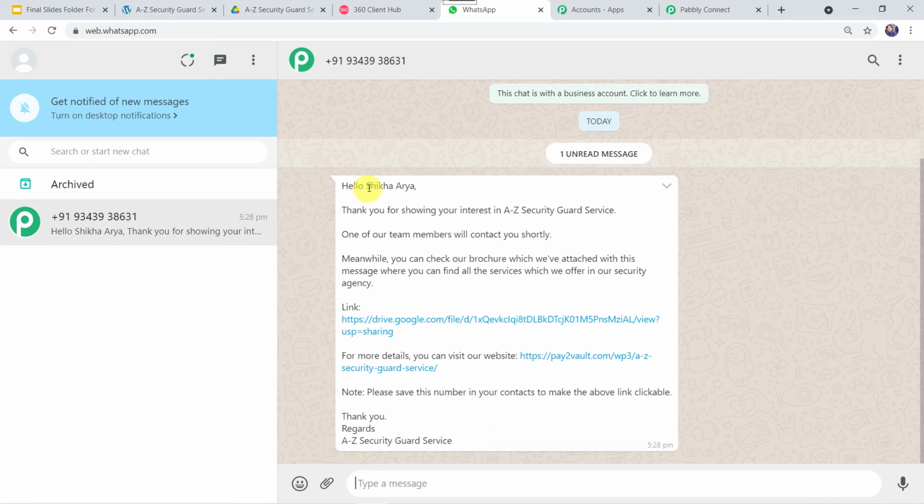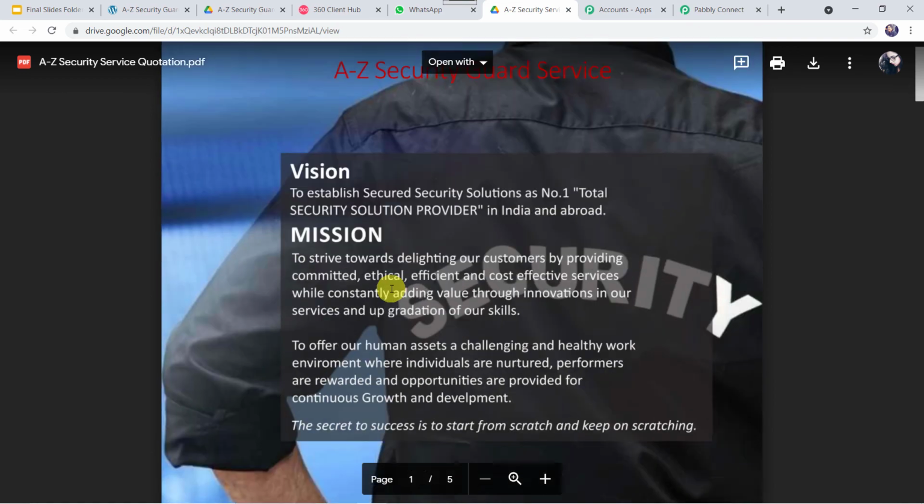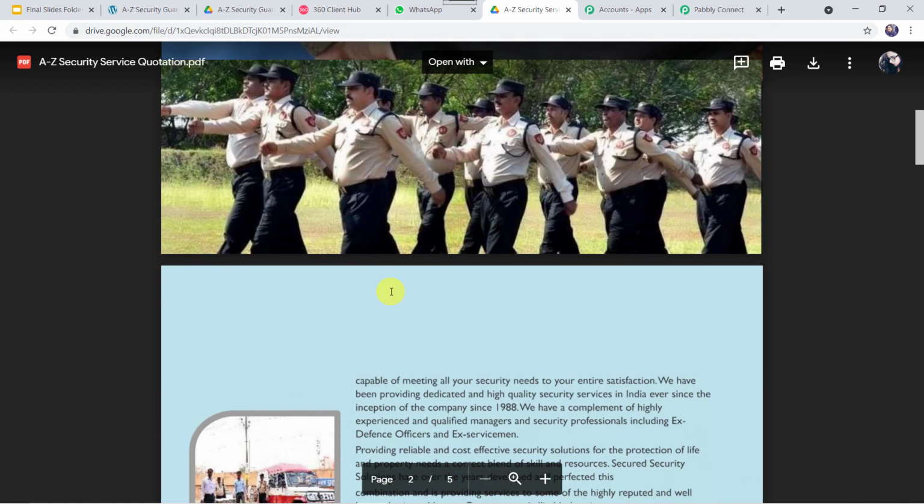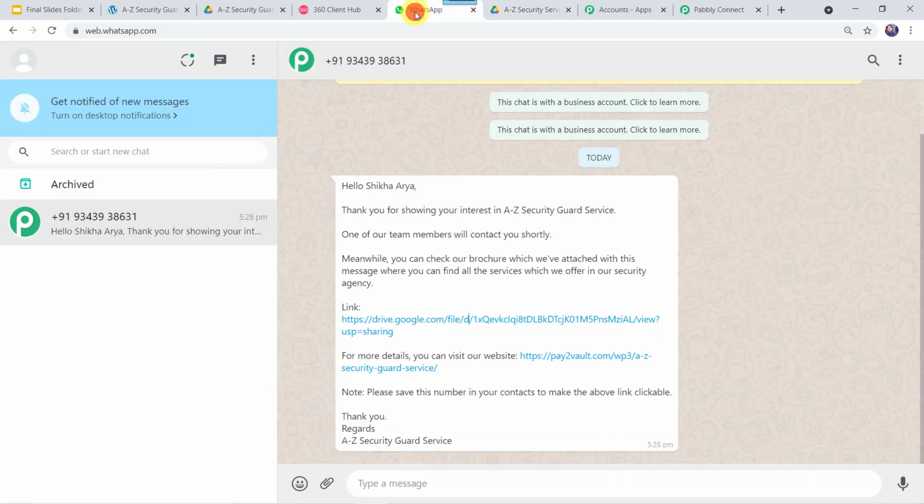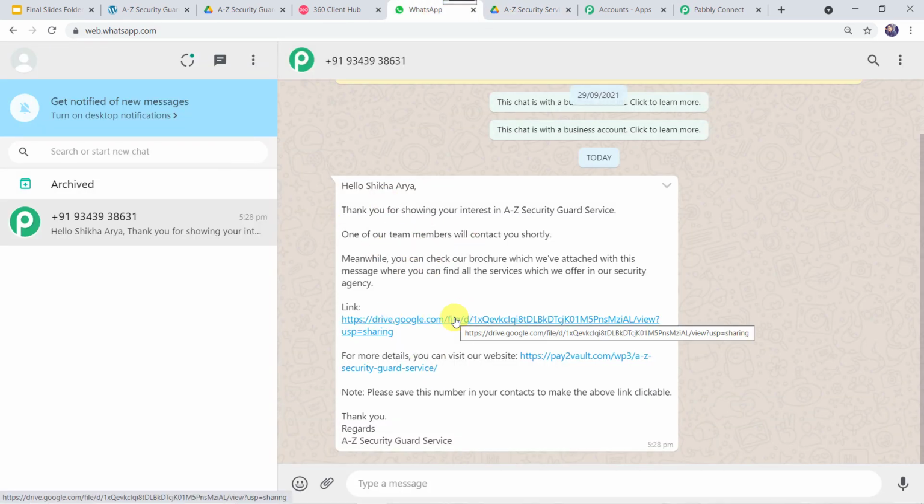Okay, so now here the first parameter was Shikha Arya. Second parameter was A to Z Security Guard Service. Third parameter we have given was security agency. Fourth parameter the link was given. Fifth we have given the website, and sixth we have given this agency name once again. So here we can see that all our parameters are properly displayed over here in the message. Now let us check this link also. I'll open the link and let's see what is there inside this link. And here we can see A to Z security service quotation.pdf. Okay, and a PDF file is shared with the customer. So here we can see that a correct message is displayed to the customer with the correct link.